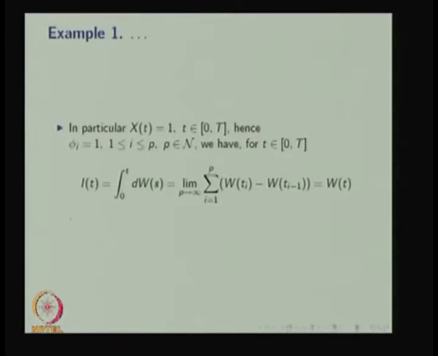In particular, if you take X of t equal to 1 for all the intervals, then psi i is equal to 1 for all the intervals. Therefore, I of t is nothing but, since X of t is equal to 1, you are just integrating 1 with respect to W of s. Therefore, you will get W of t.